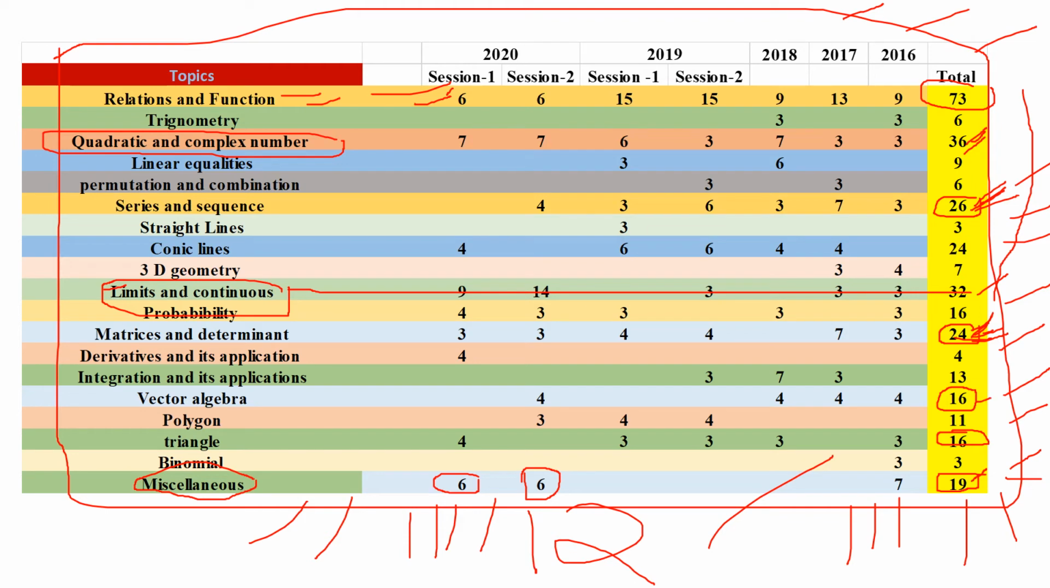There's a chance that they may ask from integration and its applications, like the area under a curve, and you should know different ways to do integration. Then there will be questions from derivatives and their applications. That part of the questions can also be asked in limits and continuity, so I'll club them together, as they can both be asked together.